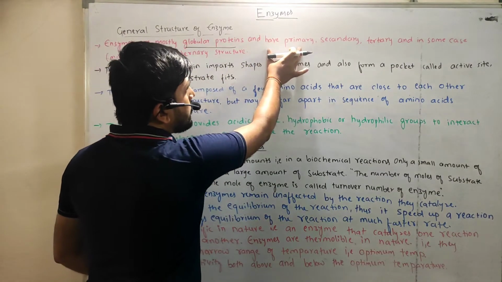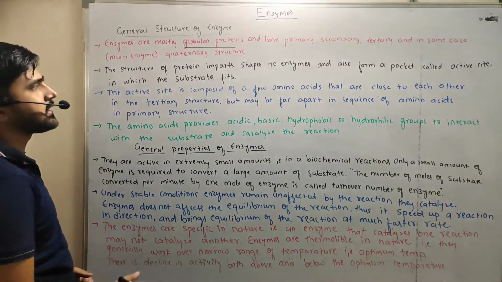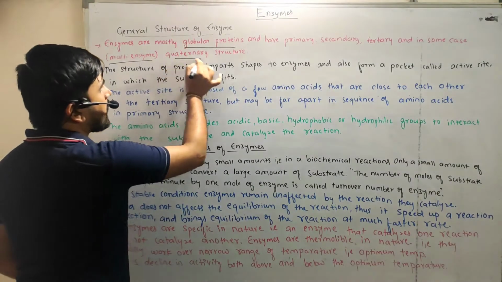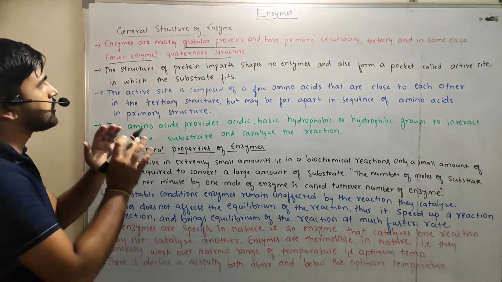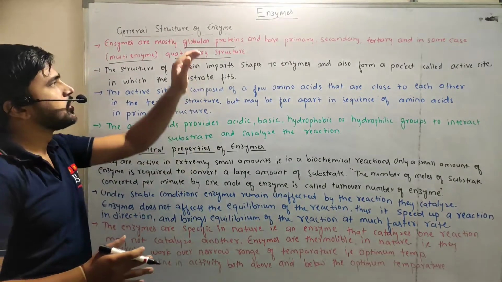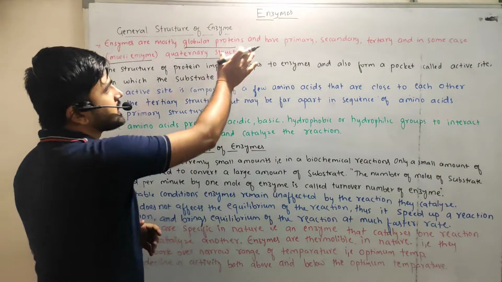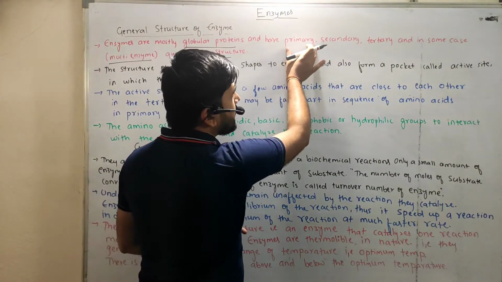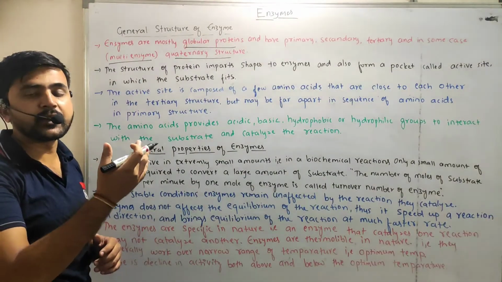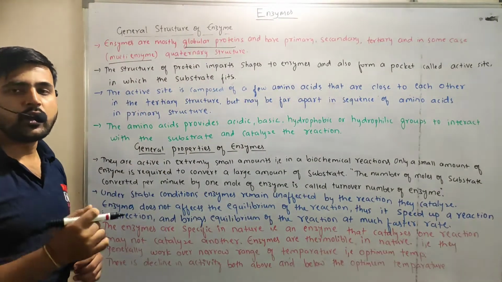And they have primary, secondary, tertiary, and in some cases, that is in multi-enzyme cases, they have quaternary structures, right? So in general, the structure of the enzymes is globular proteins, and in globular proteins, they have primary, secondary, tertiary, and in some cases, in multi-enzyme cases, the quaternary structure of the proteins.